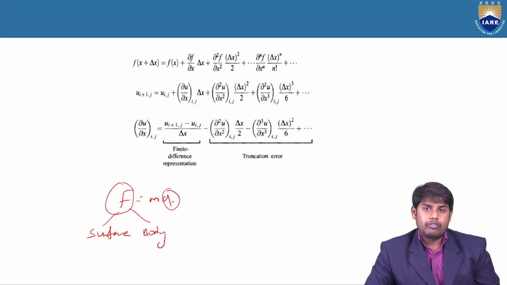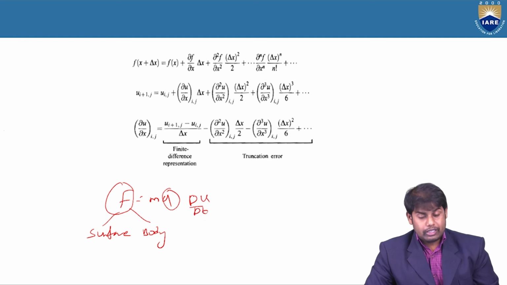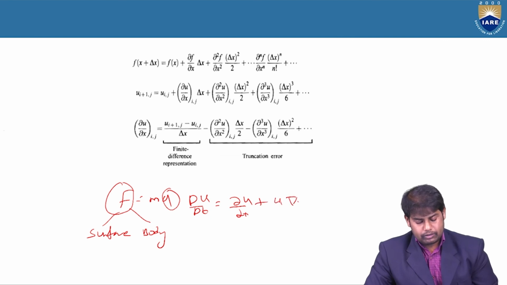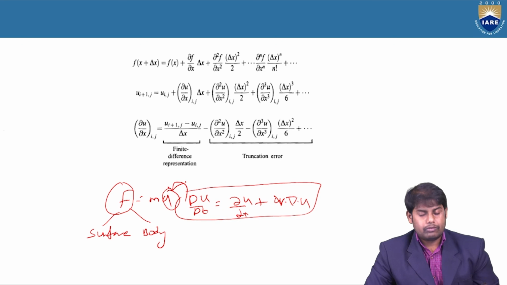The acceleration of the fluid particle is written as the substantial derivative, which is why we initially saw the substantial derivative. It is expanded in this form: dou by dou t of u plus u into del dot v into del dot u. This a is replaced in this form.